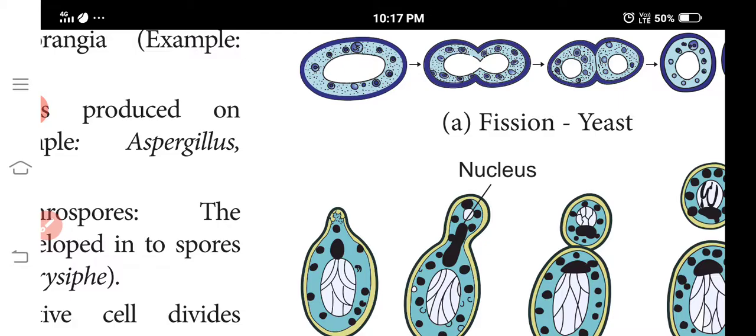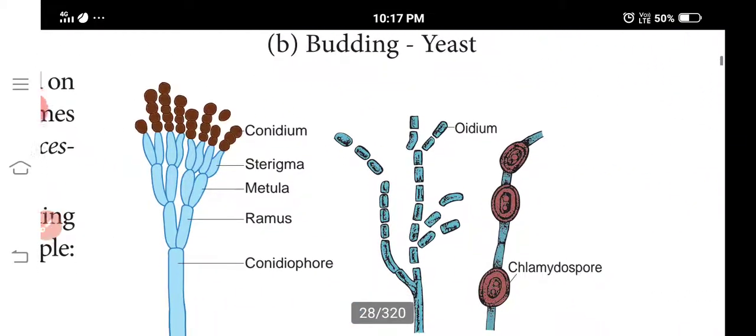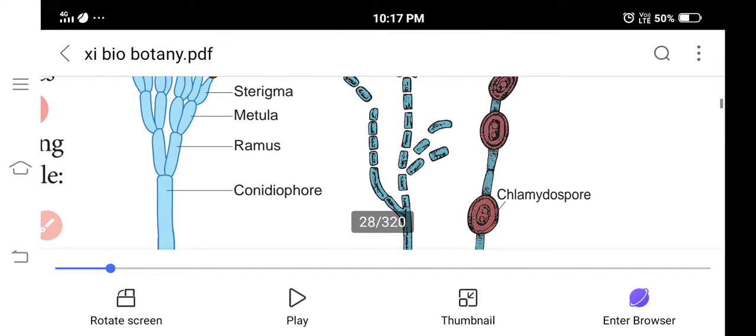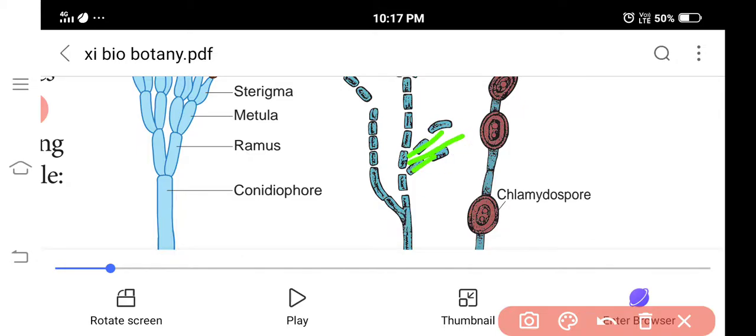Oidia, a type of thallospore. This one is a thallospore. In some mycelial forms, the thallus breaks into its component cells. The thallus can be broken. It is continuous, and this one breaks, this one breaks. That is called oidia.